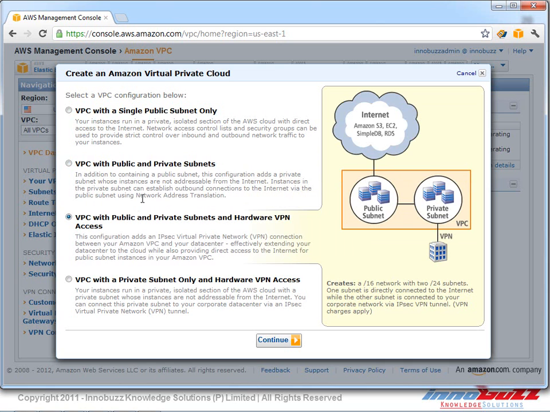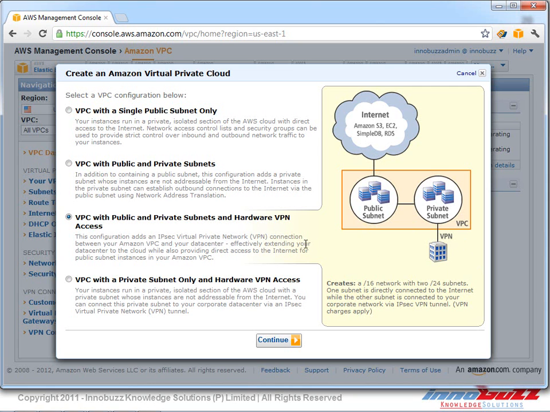Let's see the other method of configuring the virtual private cloud. In this configuration, an IP security virtual private network connection is added between your Amazon VPC and your data center. We have a VPC which has our own resources, and we have a data center.